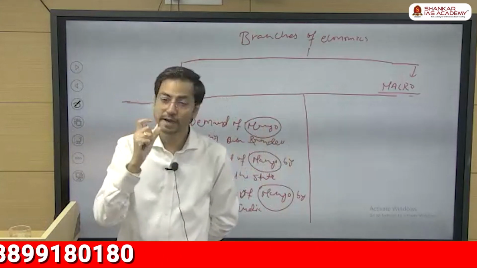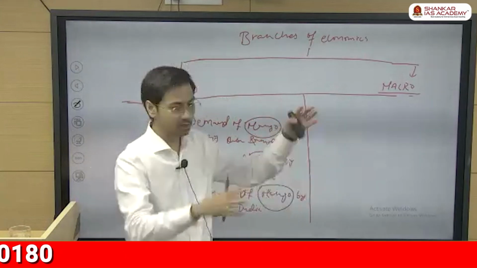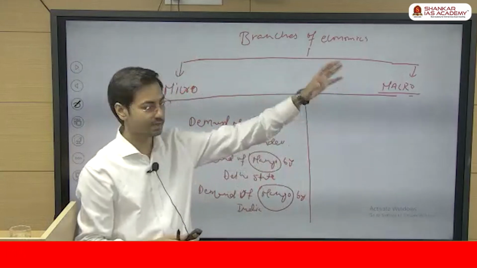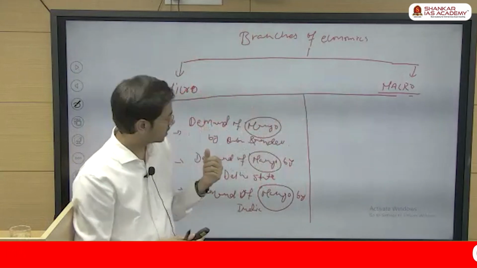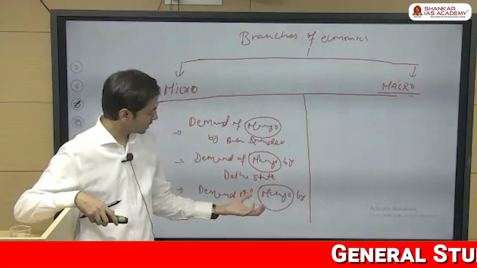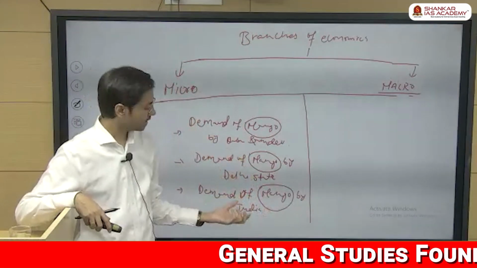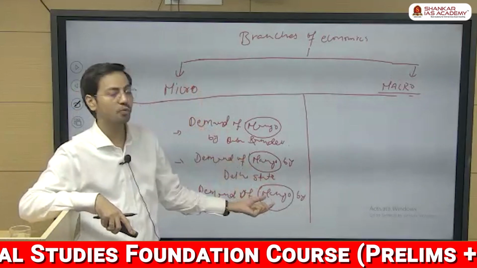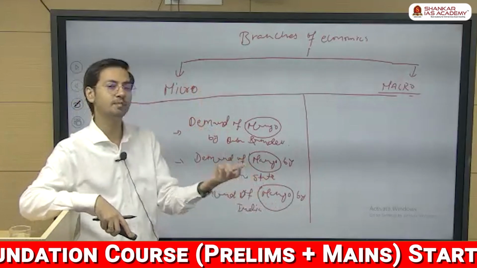So even the whole nation demand of India, India is demanding oil, petrol is coming from other countries. You are taking from Russia, UAE, Iran, you are importing it. So that is the demand of a country. So even the demand of one commodity by India itself, the entire nation, still it will be micro. Why? Because you are talking about one particular commodity only.